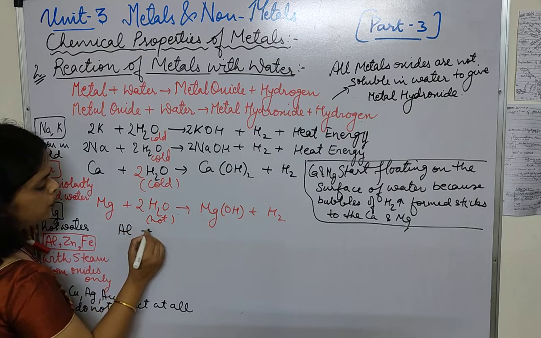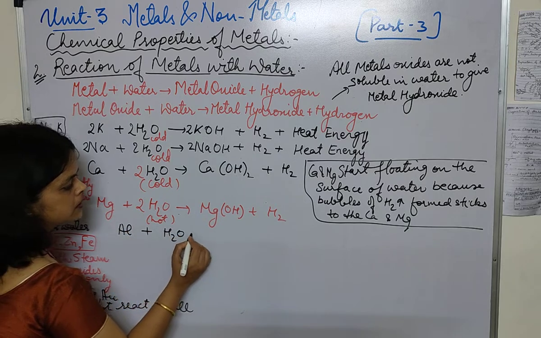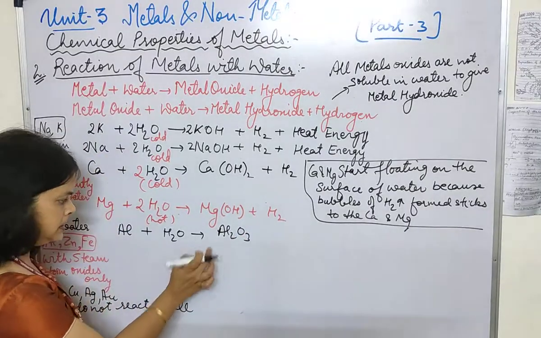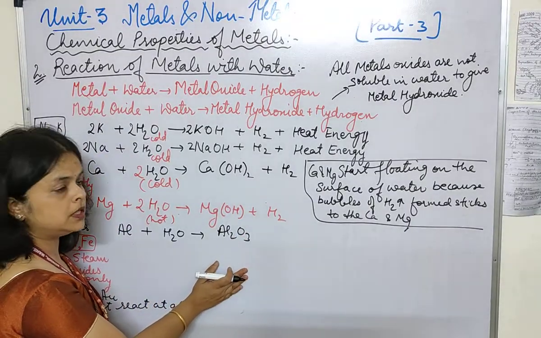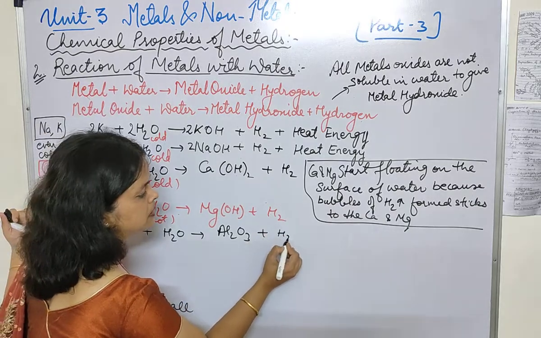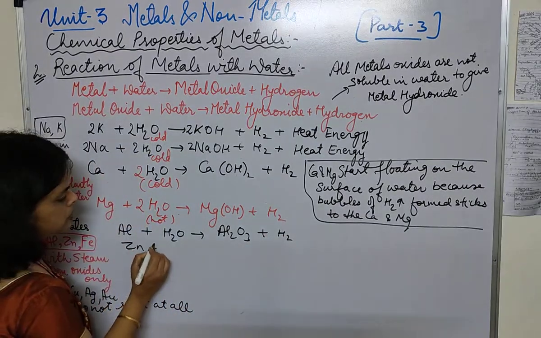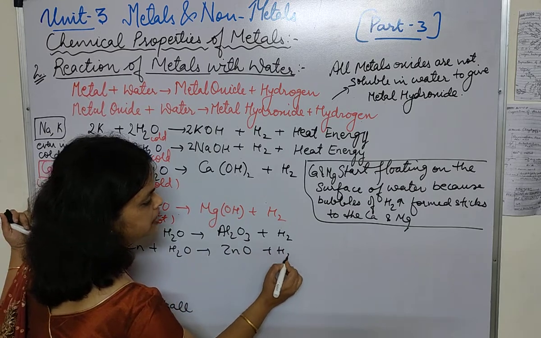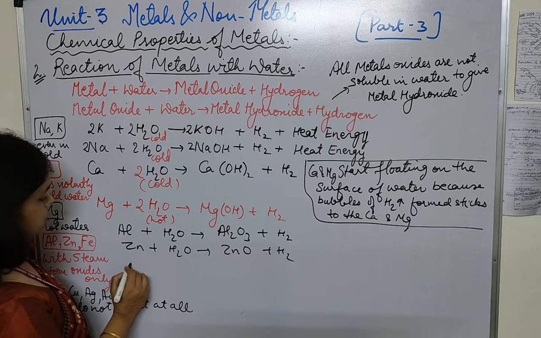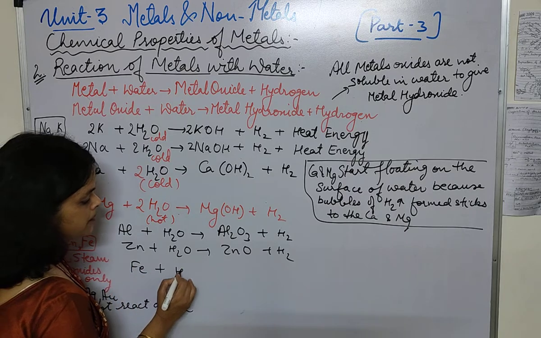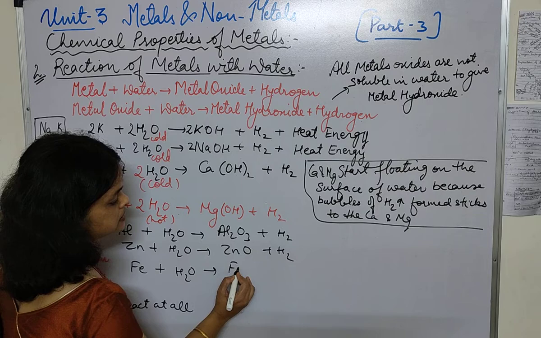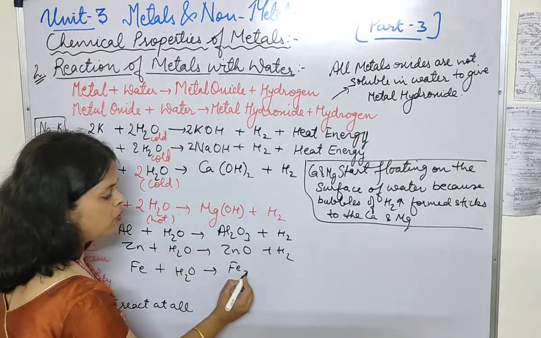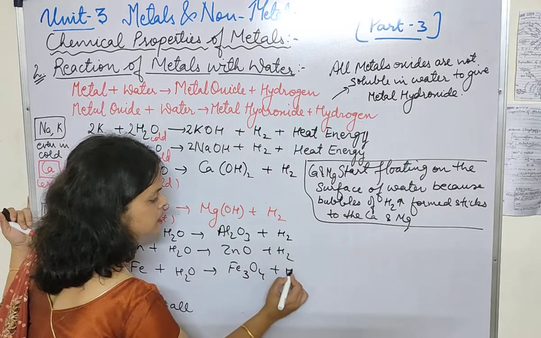Aluminium when combines with water, it forms aluminium oxide. बेटा ध्यान रखना है इन तीन reactions के अंदर you will be forming only the oxides along with hydrogen. Zinc also combines with water and it forms zinc oxide along with hydrogen, and similarly one more, iron. It also combines with water and it forms, same as when it combined with air, कौन सी ऑक्साइड बनी थी हमारी? Fe3O4 along with hydrogen.